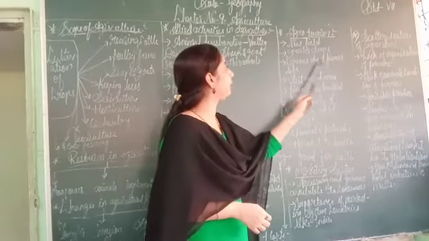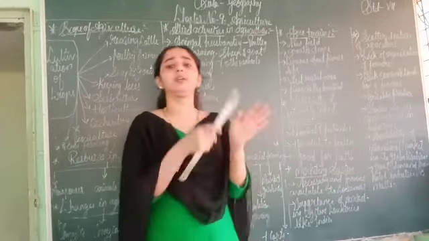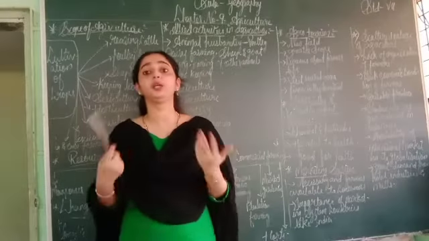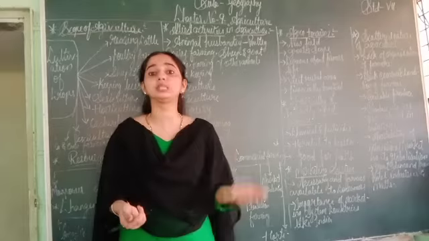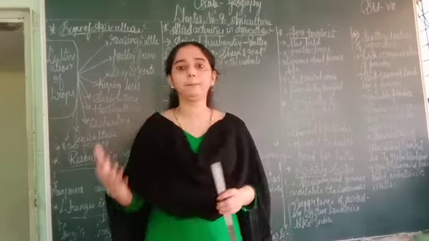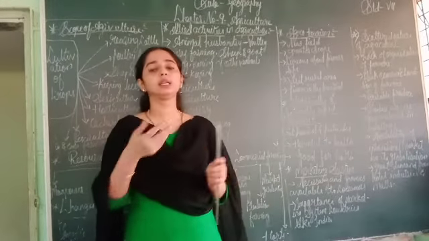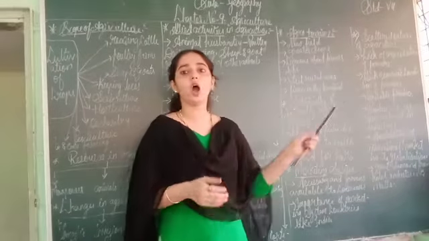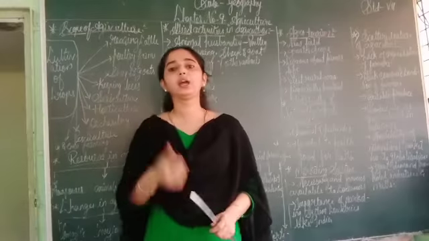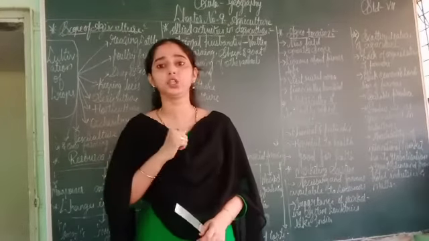Next one, curious about farmers' life. The people who come from cities, or the people who live in the city, are very curious about the life of the farmers and how they do farming. So they want to see the life of the farmer. Visit rural area. City people or people from other countries come to rural areas to see the rural life of the farmer or agriculture. The last point is financially beneficial. Agro-tourism is very beneficial to the farmers and their village also.